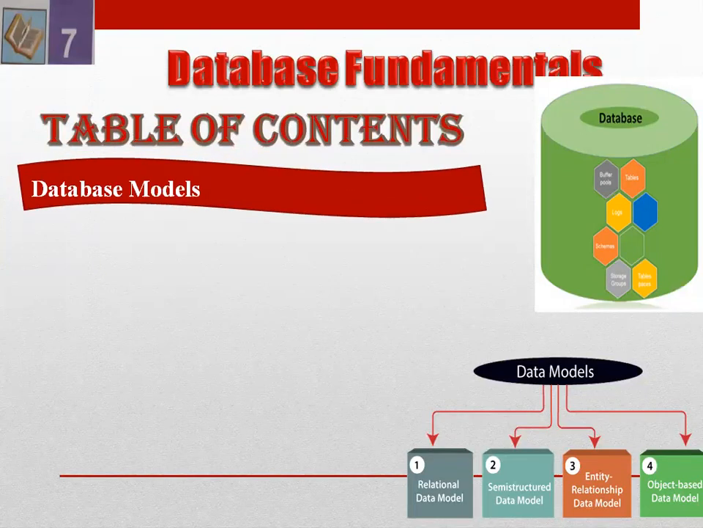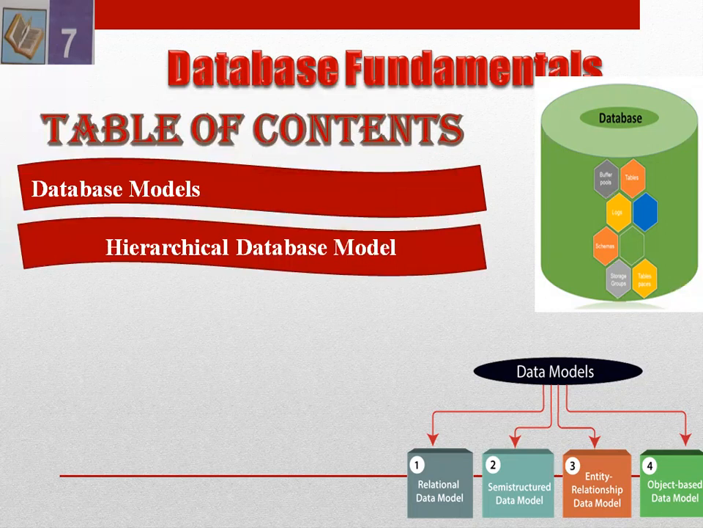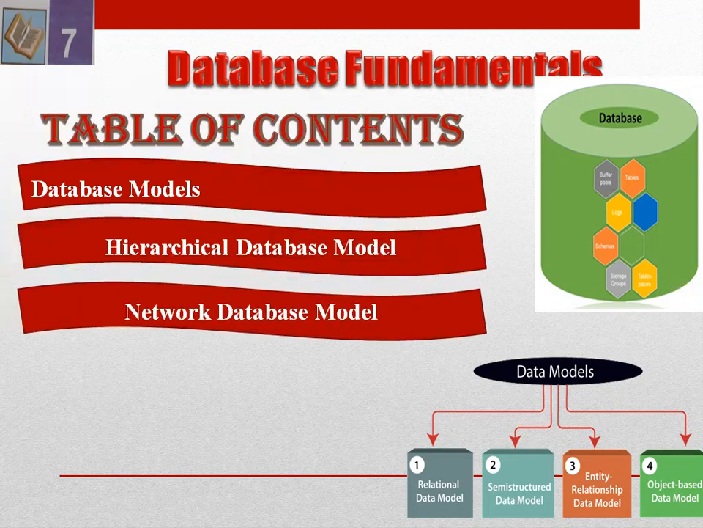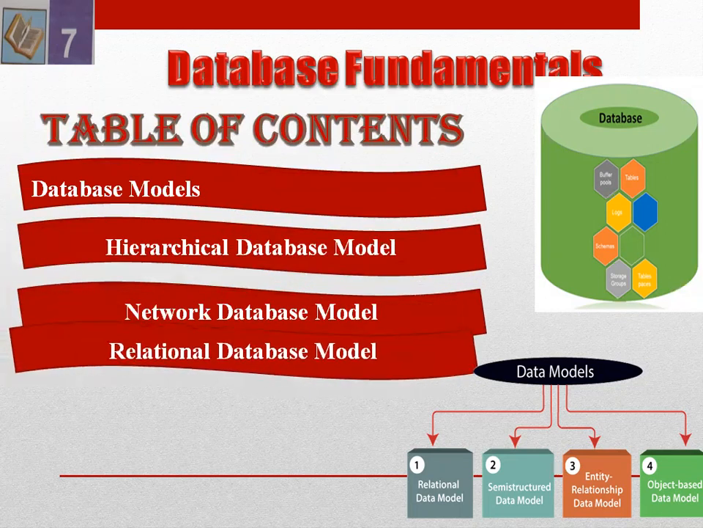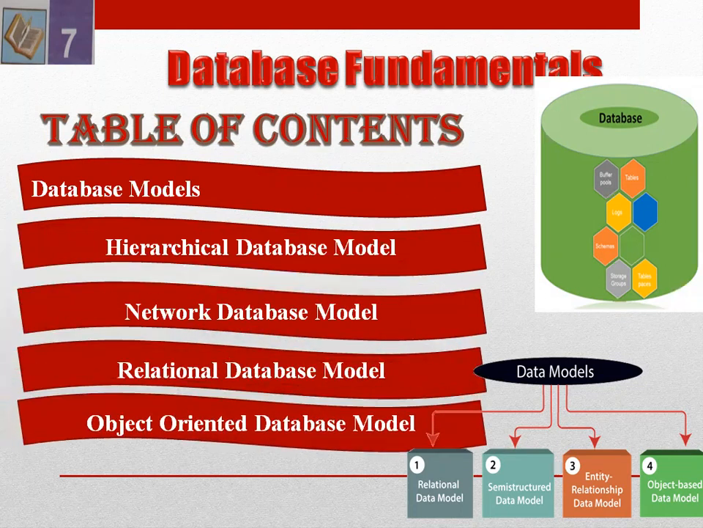In database models, we have different types of database models. First of all, we have the hierarchical database model. Then second, we have the network database model. Then we have the relational database model. And in the last, we have the object-oriented database model.